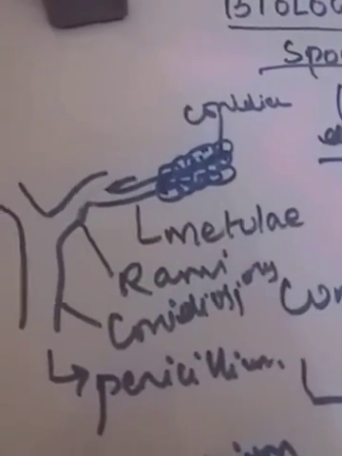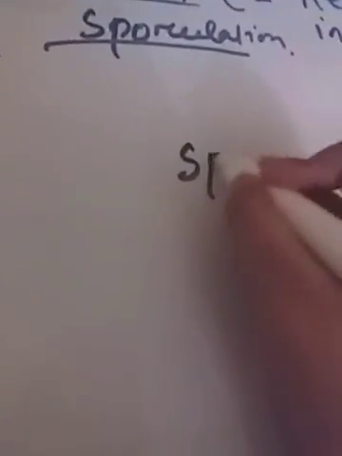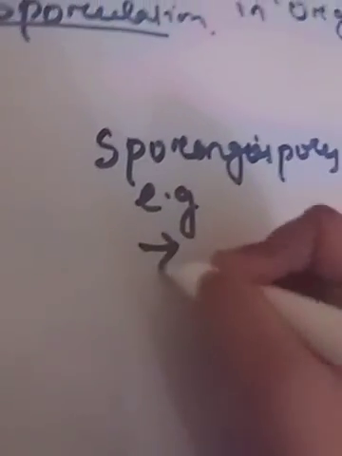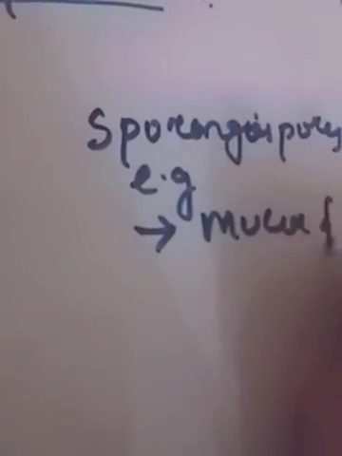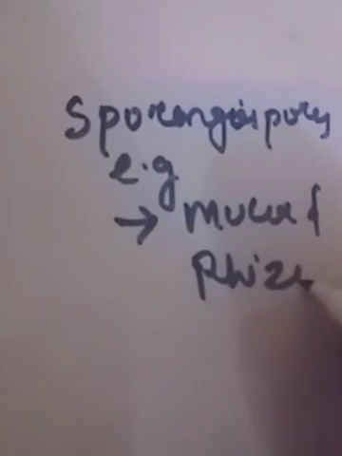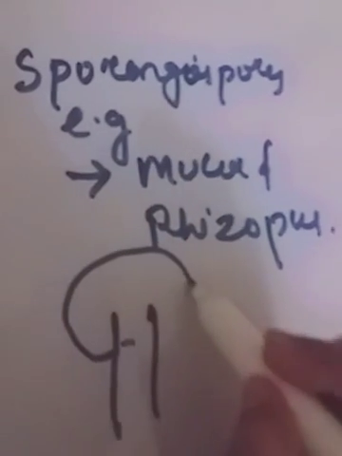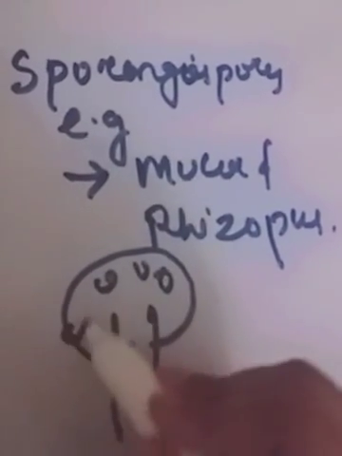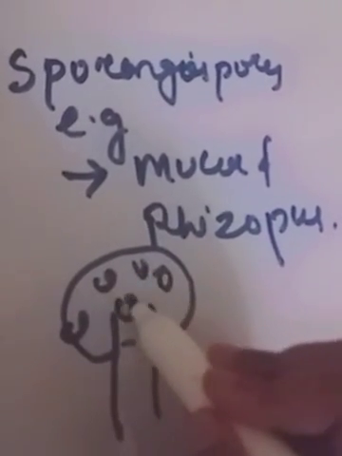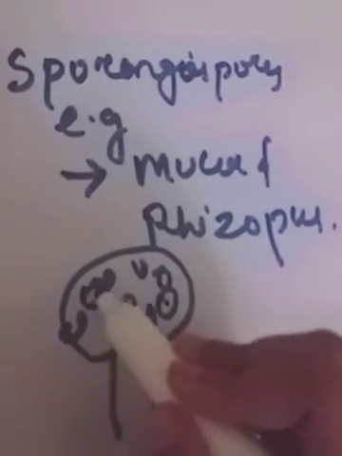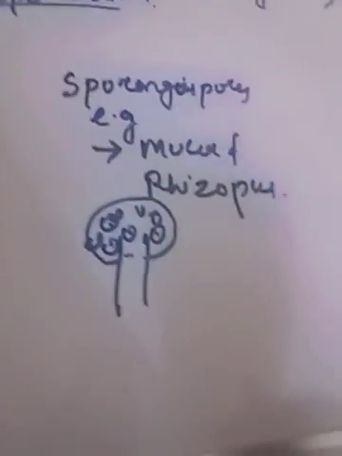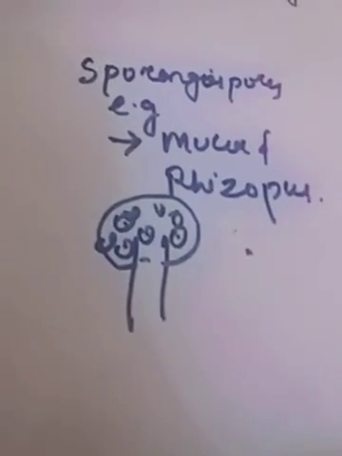This is the diagram. Then in sporangiospore, Rhizopus and Mucor are examples. The structure is somehow like a mushroom. So this is about sporangiospore. There is nothing more about it in your syllabus.